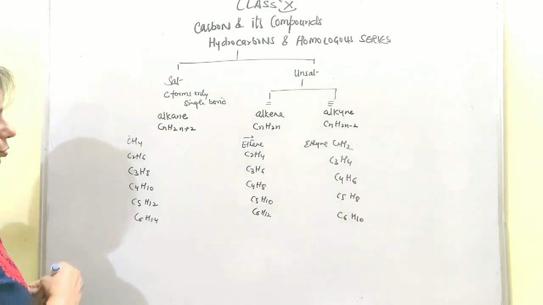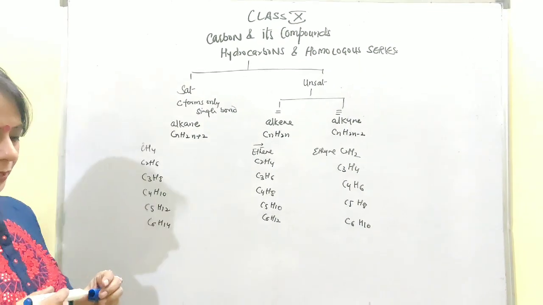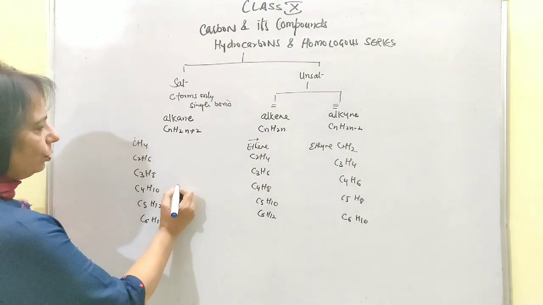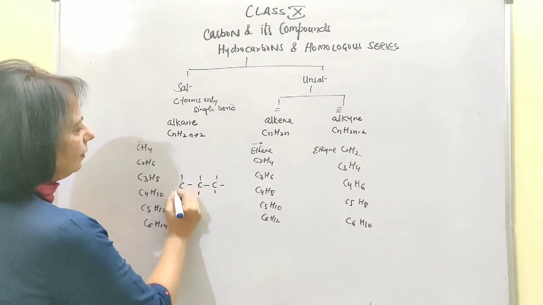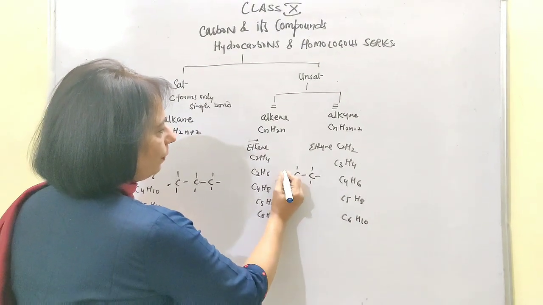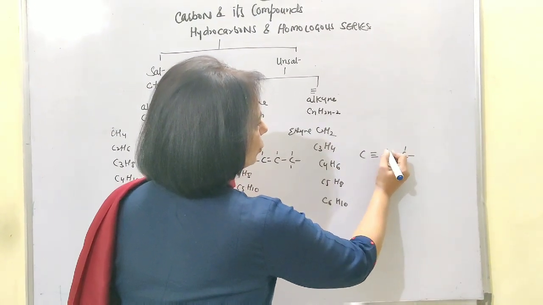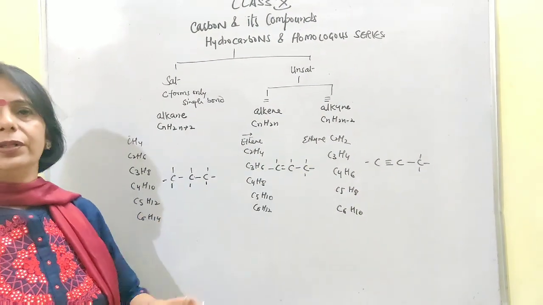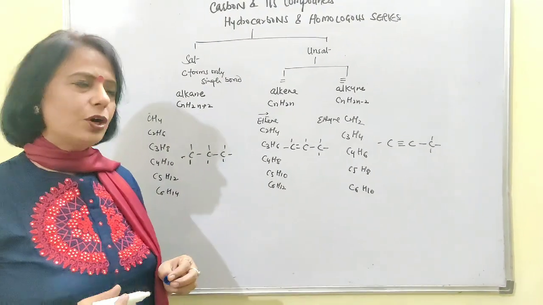Then I gave you how to draw the linear structures, where one carbon atom minimum or maximum two carbon atoms, okay. Here I told you when alkanes, then all the single bonds are present. Let's take the example of propane, okay. If it is alkene, then double bond, then this is propene. Then go for propyne where the triple bond and the formation of this compound. In the similar way, wherever I have given the bond, there you can put the hydrogen. These are the structural formulae, and in the similar way I told you about the Lewis dot structures.